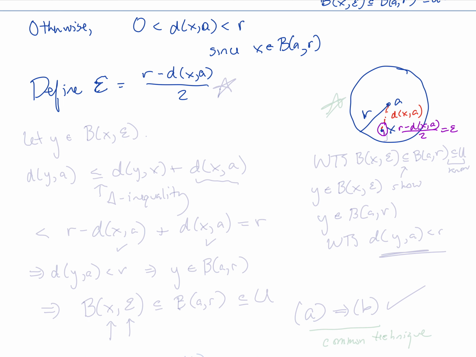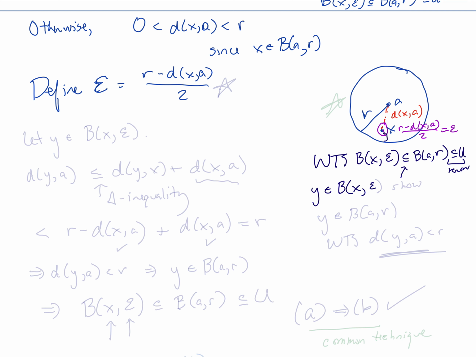So now what we want to show is that the ball centered at x of radius epsilon is contained inside of the ball centered at A of radius r, which of course is contained inside of U. We know this already. And so again, that would prove what we need to prove. Now, if we want to show that one set is a subset of another, then we need to take an arbitrary element, let's say y, in that open ball.